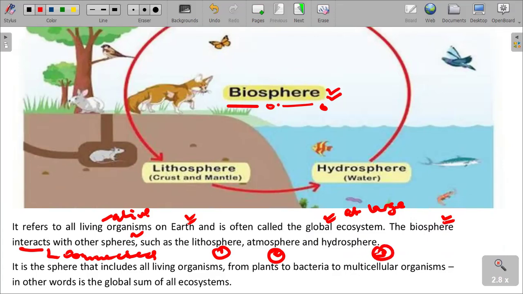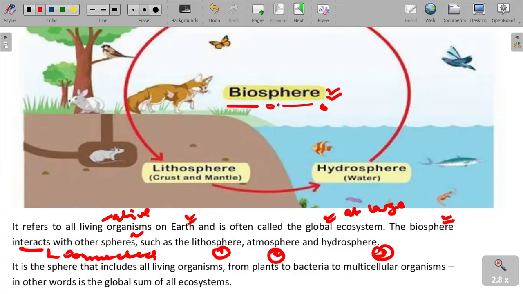When we look at the biosphere, what we need to understand is that it is a global ecosystem. A global ecosystem is the ecosystem of interdependence of organisms at large. We look at how organisms are interrelated to each other.